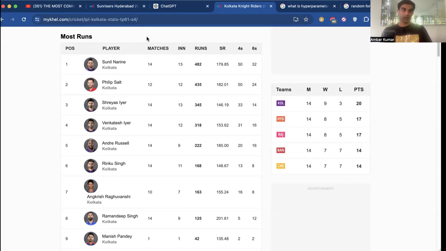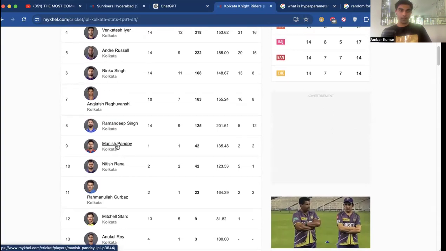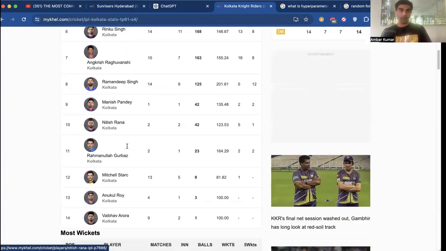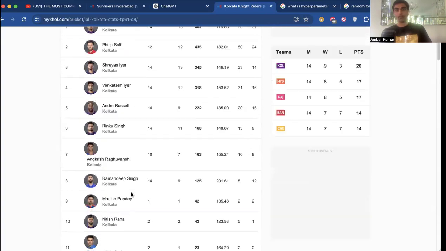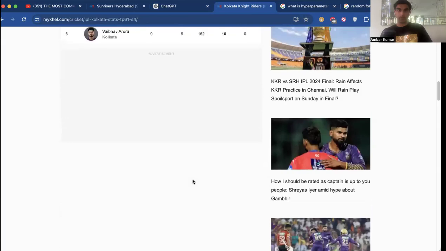Number 2, we see Phil Salt, Shreyas Iyer, Venkatesh Iyer at 4, Andre Russell at 5, Rinku Singh at 6, Angkrish at 7, Ramandeep at 8, Manish at 9, and so on for these players. You guys can take a look at this on your own. I just wanted to give you that data right here so that we know what we're working with when we give it to ChatGPT to run this prediction model.